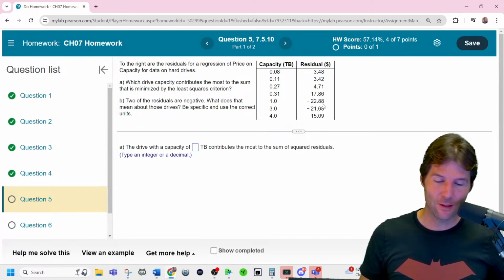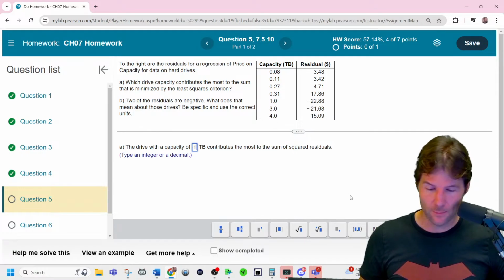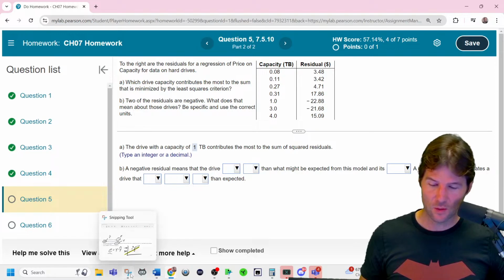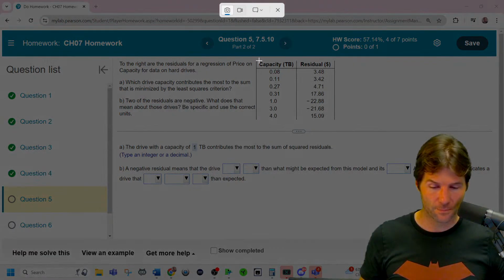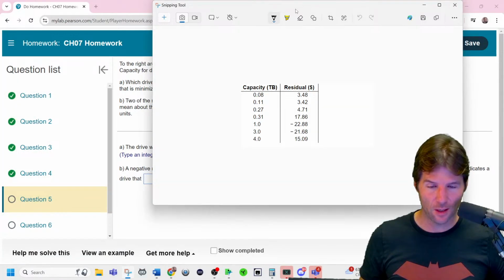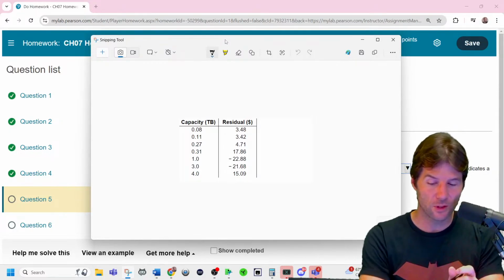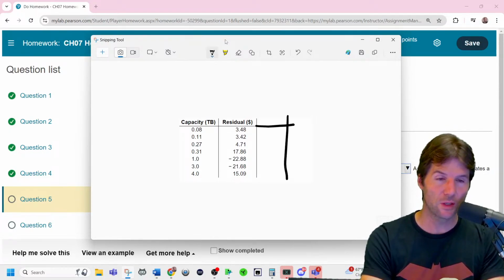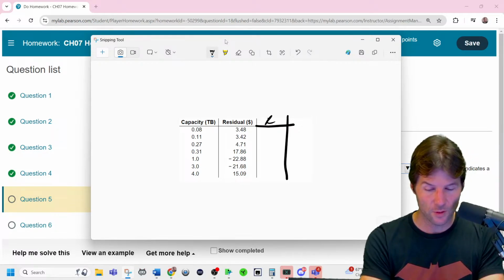So with this right here, all we do is look at the size of the residual, and it'll be 1, because you just look at the absolute value of the residual. When you talk about squared residual, you would just add a new column right here. The squared residual is how we can look at all of them, because if you add up all the residuals, you get 0. If you go to squared residual, this would be like 11, this would be like 10, this would be like 24, this would be like 340.